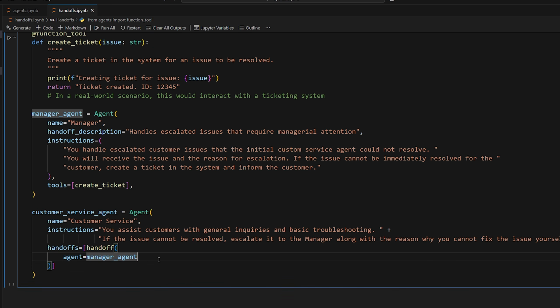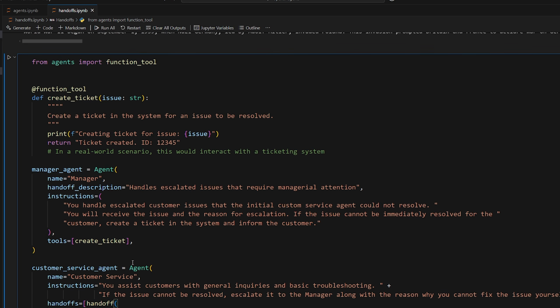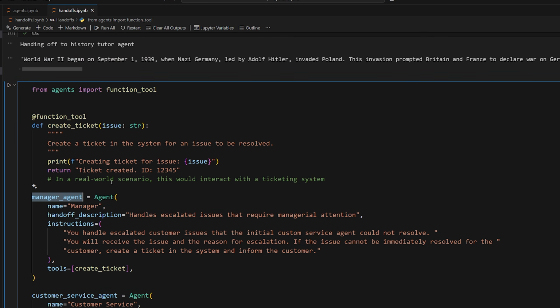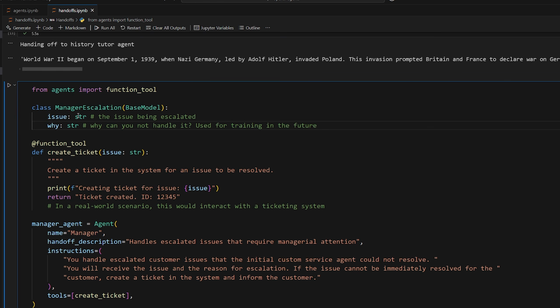Now, one thing that we can do, and this is also implied in the prompt here, "escalate it to the manager along with the reason why you cannot fix the issue yourself." Something that we can do, which is really cool, is in the handoff specify an input type so that when you hand off to the manager agent, it has to be in a specific type, just like our output type, the structured output that we learned about. So as an example, we can create this manager escalation type that has a field for issue as a string and then also why. So this is the issue that needs to be fixed that the manager should address, and then the why is why you cannot handle it, used for training in the future.